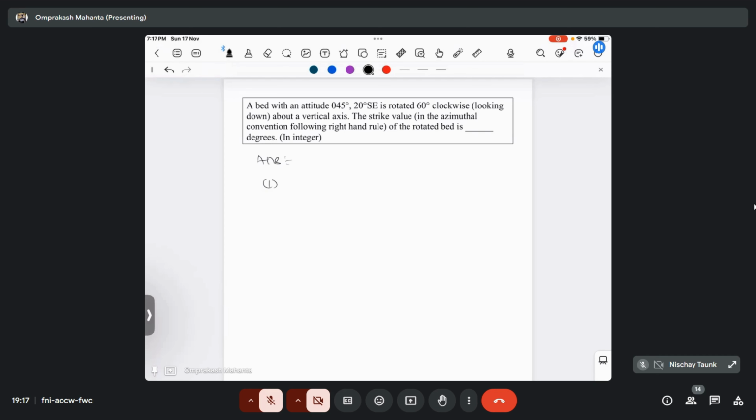First, if we rotate about a vertical axis, what things will change? Rotate about a vertical axis. Anyone? Like your dip amount will change, or your strike direction will change, or your plunge amount, or direction. Yeah. So if you are rotating about the vertical axis, the strike direction and the plunge direction will be changed. Okay. So here the strike direction and the plunge direction will be changed.